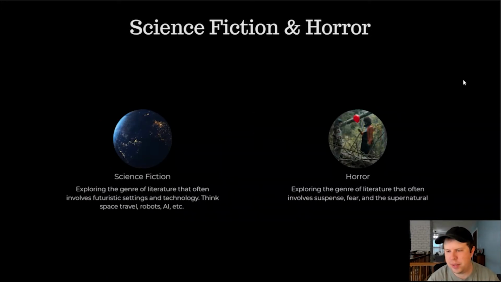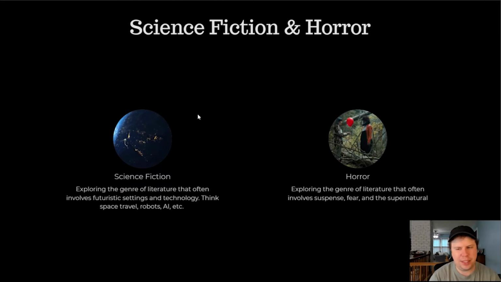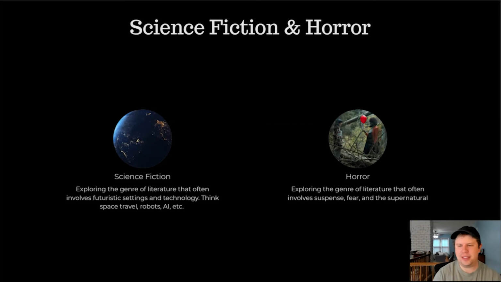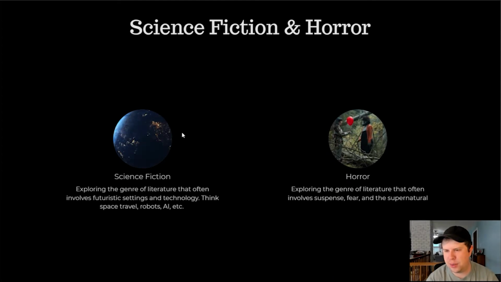The next two genres we want to take a peek at real quick are science fiction and horror. Science fiction explores the genre of literature that often involves futuristic settings and technology. Think, if it involves space travel, things that we can't currently do as humankind, then that's probably going to have to do with science fiction. Of course, we can do space travel, but think like deep space or things that we can't do with the technology we currently have. Maybe it has to do with robots or artificial intelligence or things like that. You often have a lot of dystopian fiction, which is something that you'll talk about a little bit later on when you get a little bit deeper into these different types, occurring within science fiction stories.